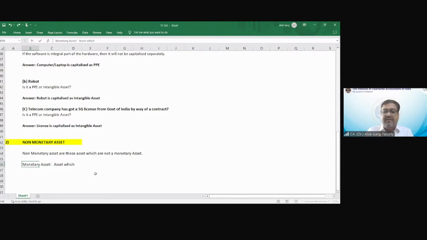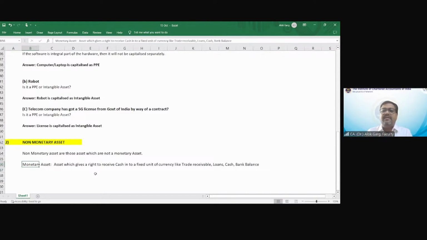An asset which gives a right to receive cash in a fixed unit of currency, like trade receivables, loans, cash, bank balance.